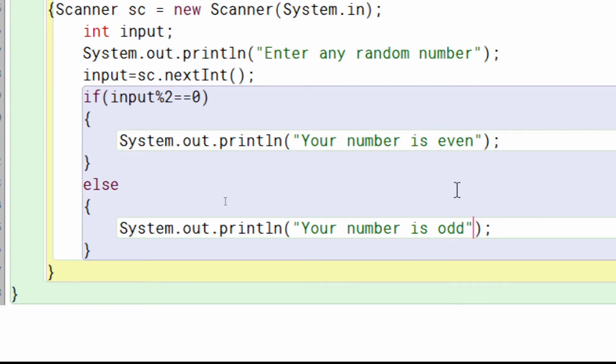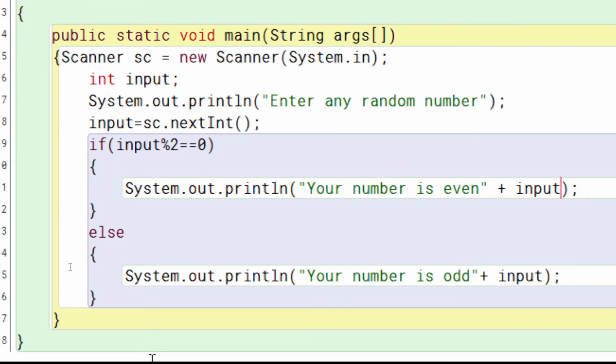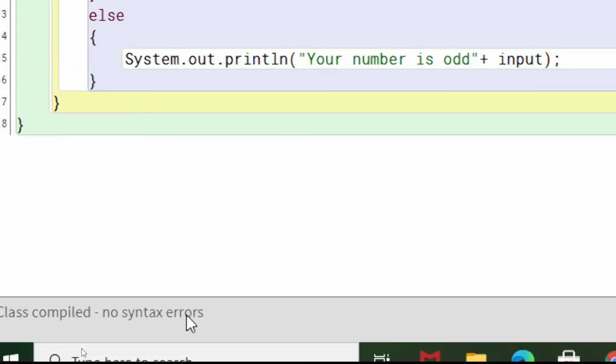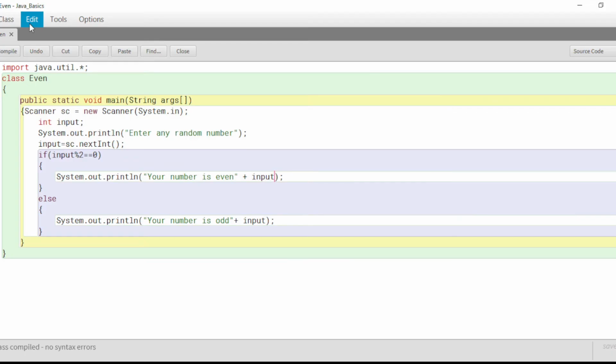So just click on plus and then the input variable name. This way the number will get displayed. Then click on the compile button. It shows class compiled, no syntax error.